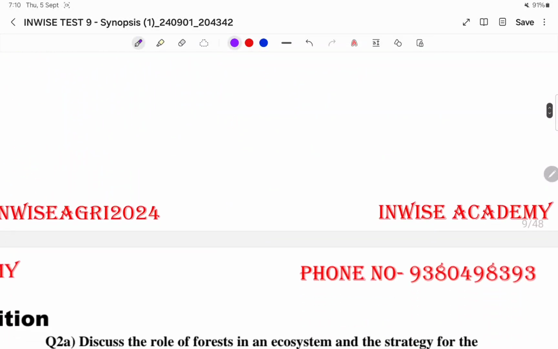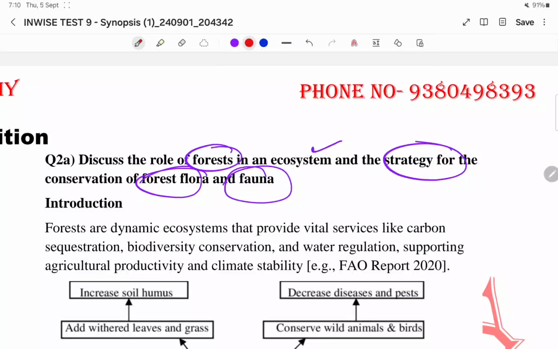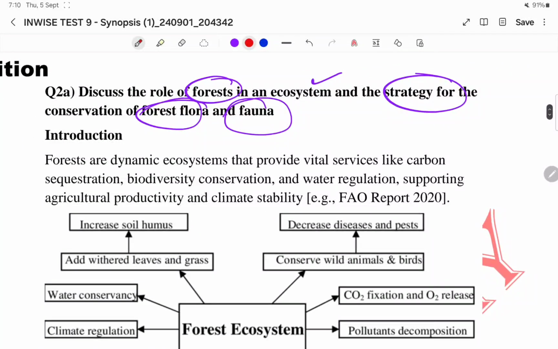Fine. Come to the question number 2A. Discuss the role of forests in ecosystem and strategy for the conservation of forest flora and fauna. Okay, introduction. So it's a very easy question. It is in line with GS also in geography environment syllabus.